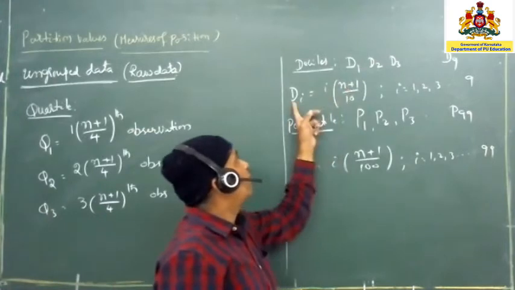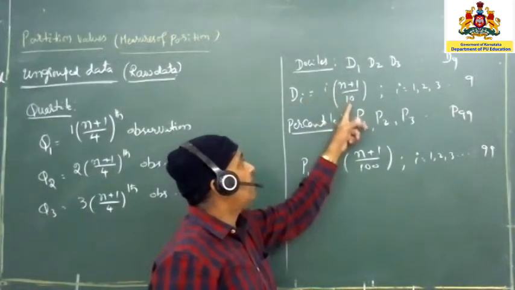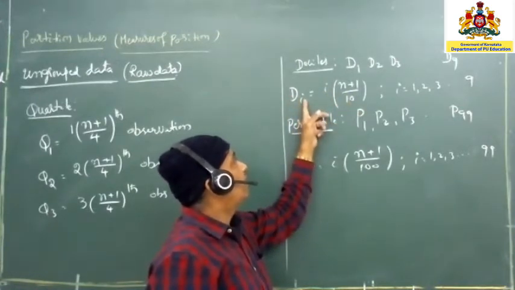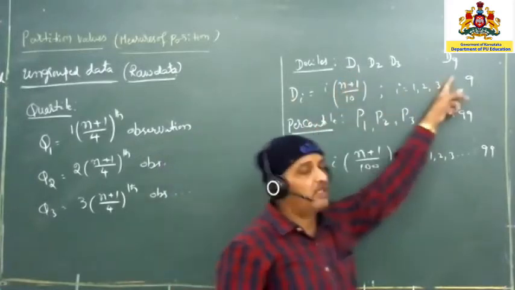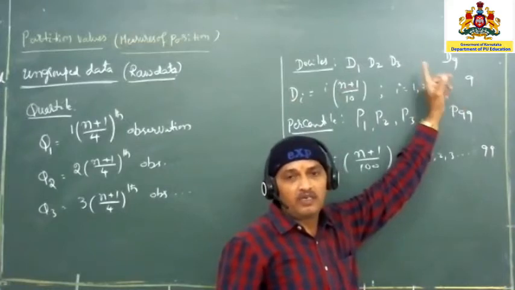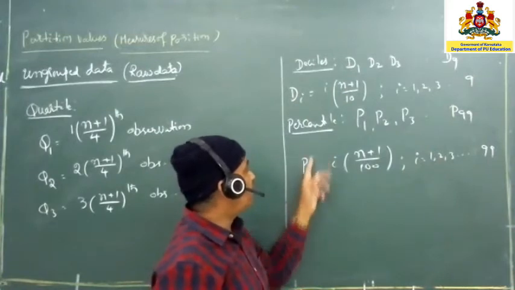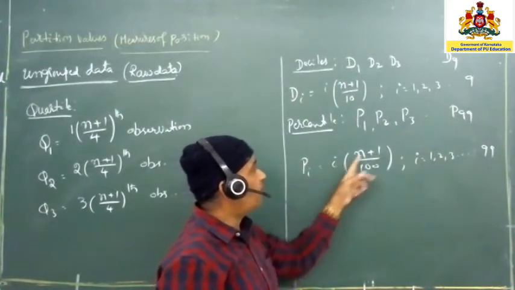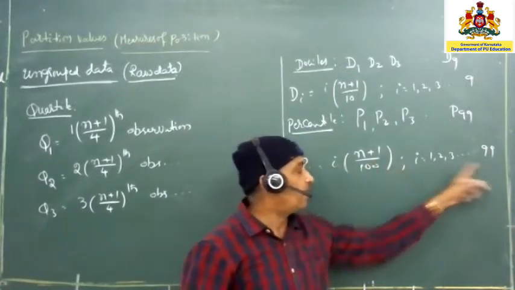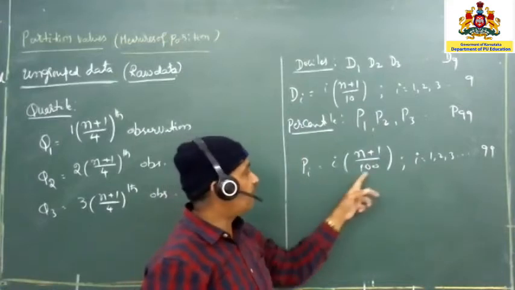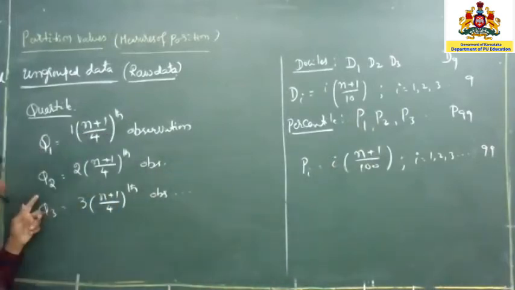So D1 is equal to 1 into n plus 1 by 10, and D2 is equal to 2 into n plus 1 by 10. D5 is equal to 5 into n plus 1 by 10. So this 10 is common for D1 to D9 because a decile is divided into 10 parts. In the same way, percentile: P1 is equal to 1 into n plus 1 by 100. That is first percentile, second percentile, third percentile, up to the 99th percentile. So percentile has 100, decile has 10, and quartile has only 4.